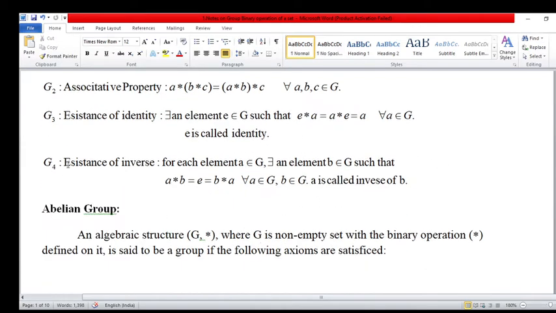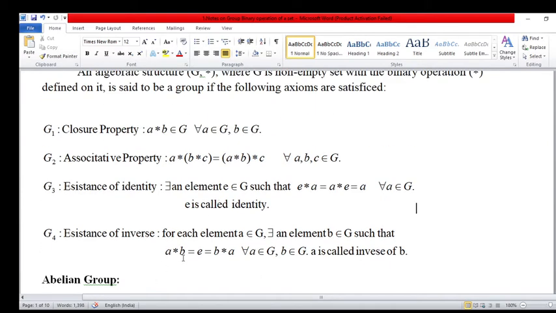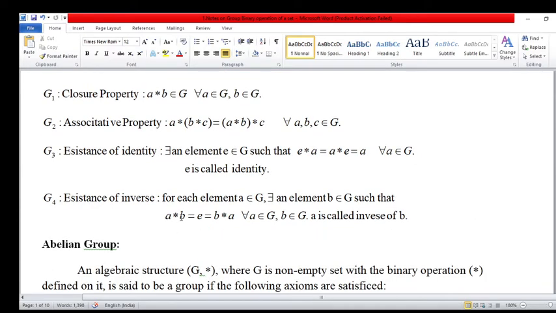Fourth is existence of inverse. For each element A belonging to G, there exists an element B belonging to G such that the binary operation applied on A and B gives A star B equal to E and B star A equal to E, where A and B are elements of G. This is the most popular condition, such that A into B is equal to 1.